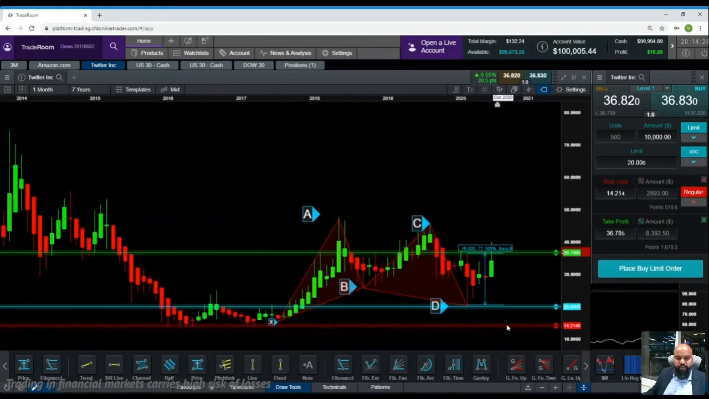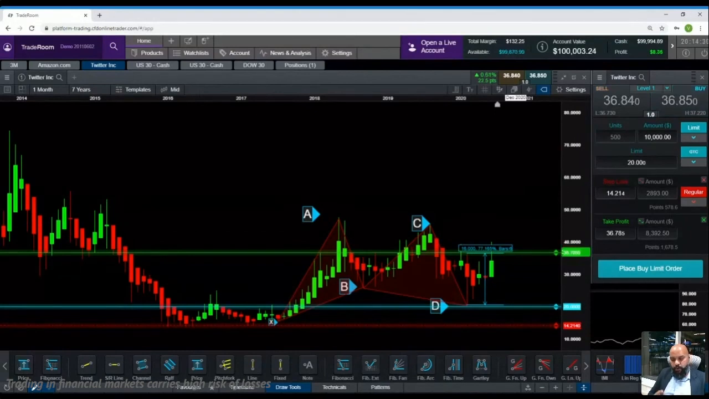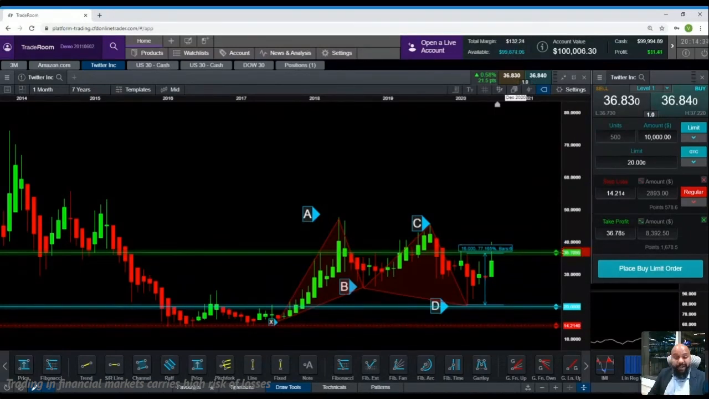So, that's how a harmonic pattern works. We have many harmonic patterns. We have Gartley, we have butterfly, we have bat, we have shark. Each one of them has its own criteria that it needs to meet before the market takes reversal in its favor.